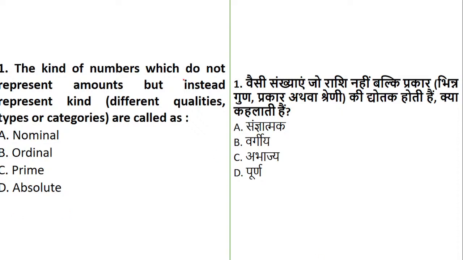So the question is on numbers which do not represent amounts but instead represent the kind. This is a measurement scale. They are telling us that the measurement scale which does not represent amount, but instead represents different qualities, types or categories, is called what? Whether it is called the nominal scale, the ordinal scale, the ratio scale, or the absolute scale. We have already started with the answers. Okay, others can please follow on the list.